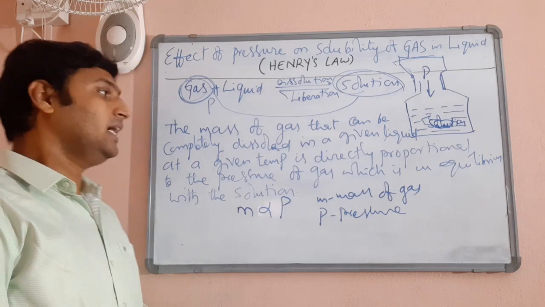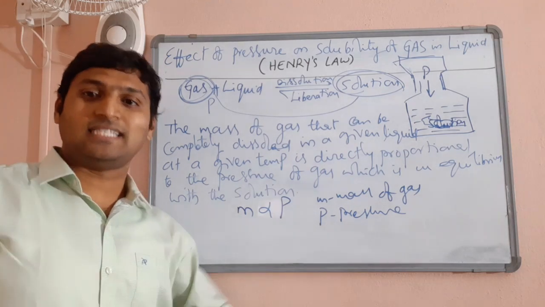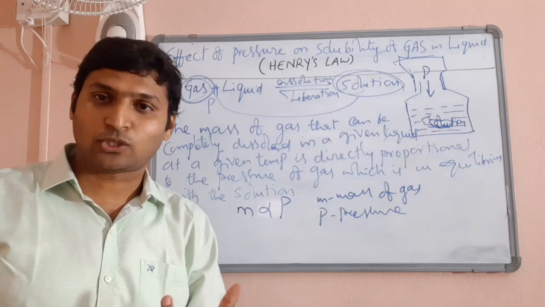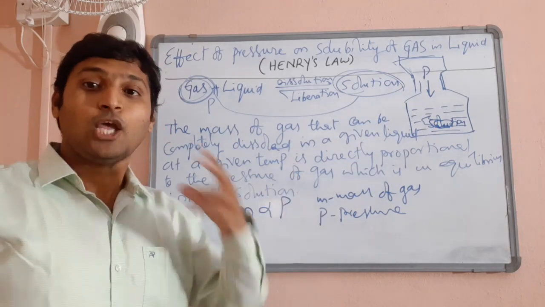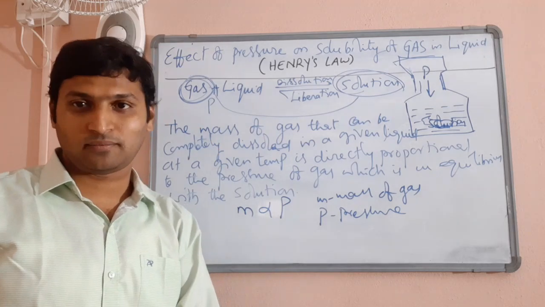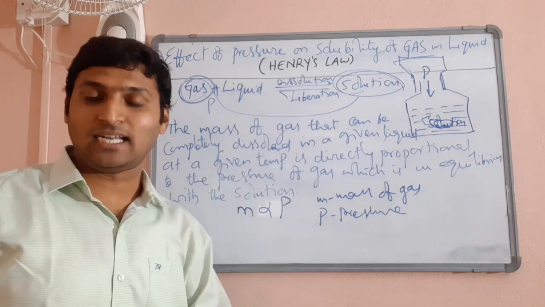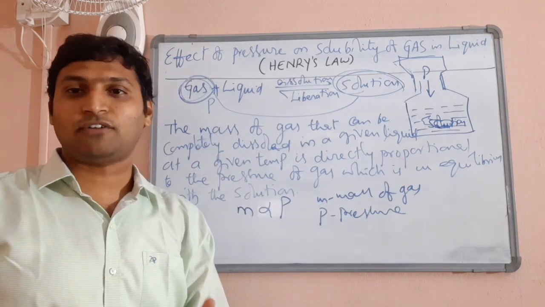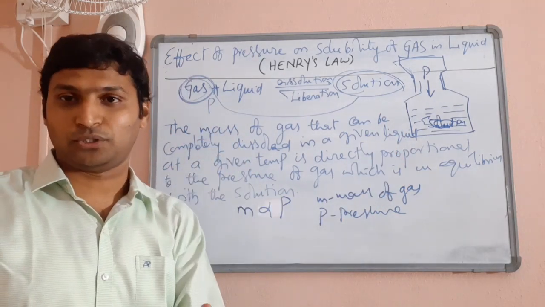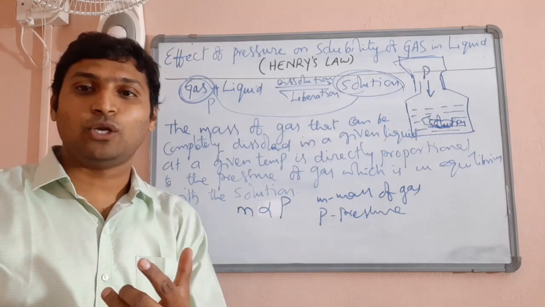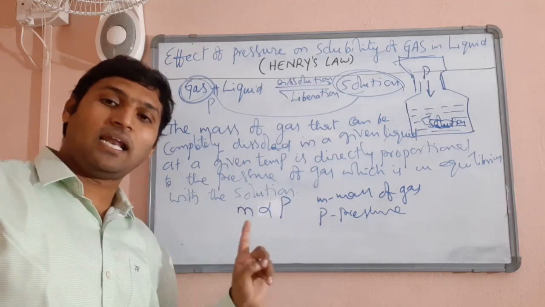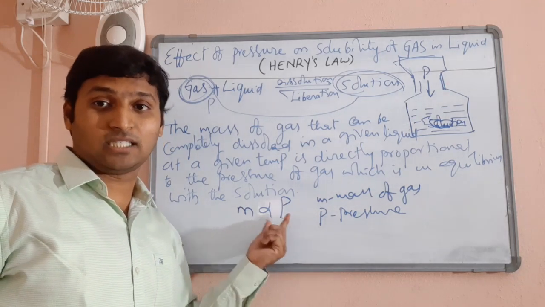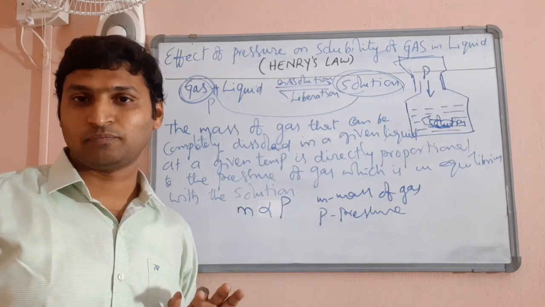Now simple. If the pressure exerted is larger, by the time equilibrium is achieved, meaning in a saturated solution at that temperature, you can see more mass of gas being dissolved. If the pressure exerted is lesser at a given temperature, in that quantity of liquid, less mass of gas will be dissolved to form a saturated solution. So it reaches a solution with a larger or smaller amount of gas based on the pressure being exerted by the gas. Is that clear?